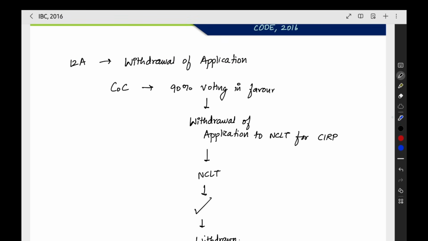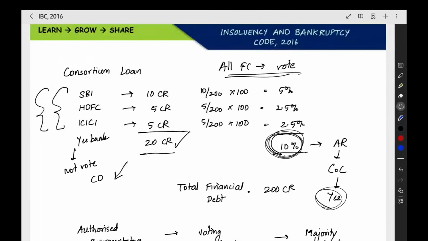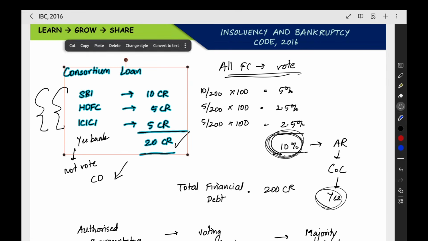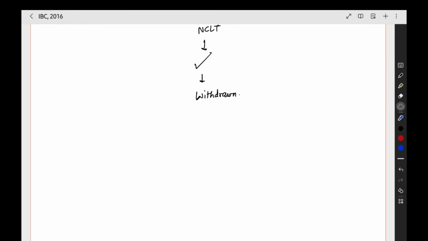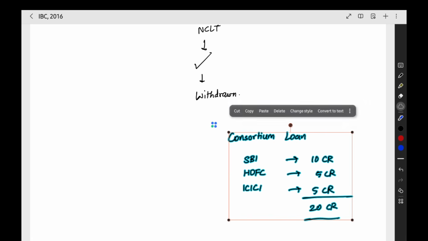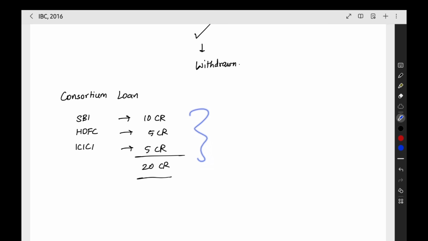Here, when you see this, for this we want 90% voting. When you are having the consortium loan, the same members you are having, same financial creditors, you have to vote.